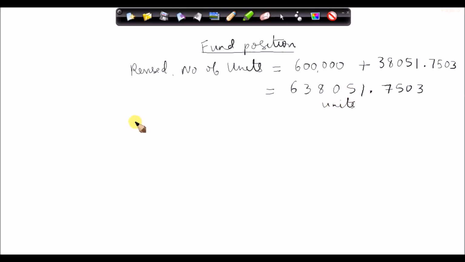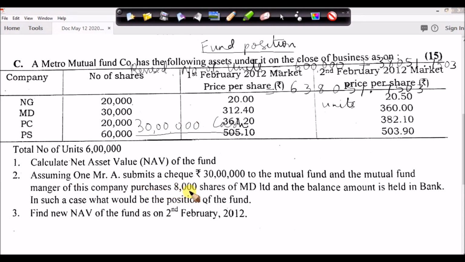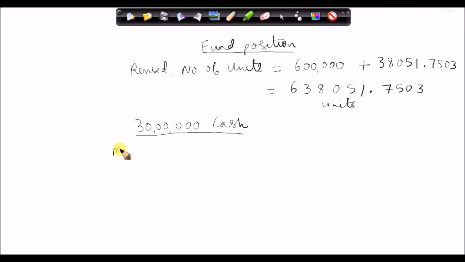Now the fund manager is having 30 lakh rupees in cash from the investor. Now what is the fund manager going to do with this 30 lakhs? The fund manager is going to purchase 8,000 shares of MD Limited. So MD Limited, the share price is 360, okay. 8,000 shares the fund manager is going to purchase, and the share price is 360.